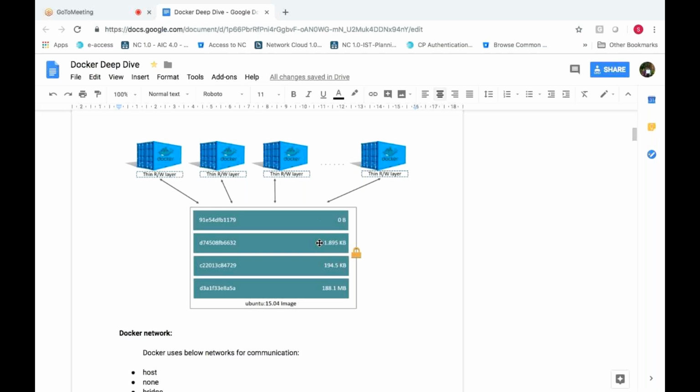It will take a copy of that particular file into this container, modify the entry, and store it in this layer. It can read the data and use the file, then store it in this layer.